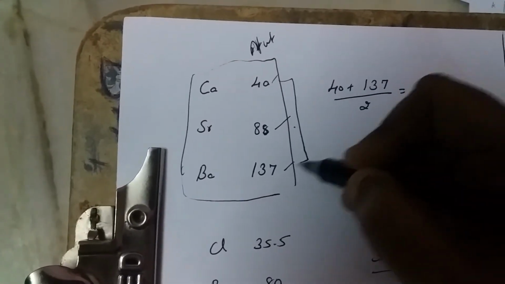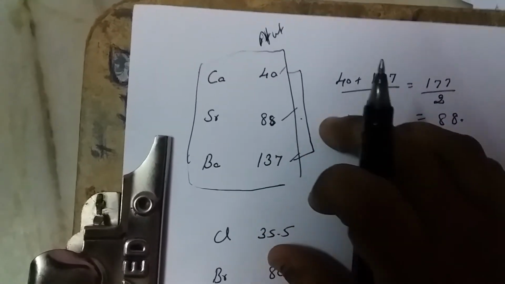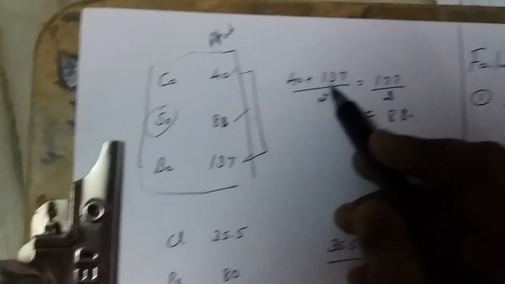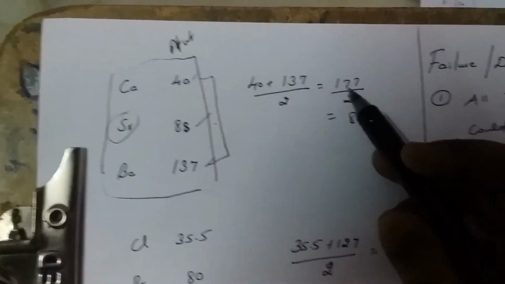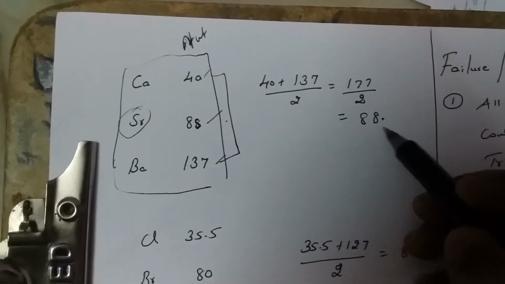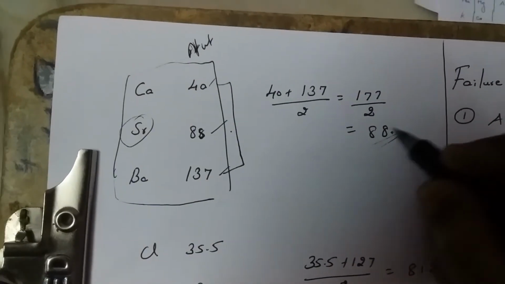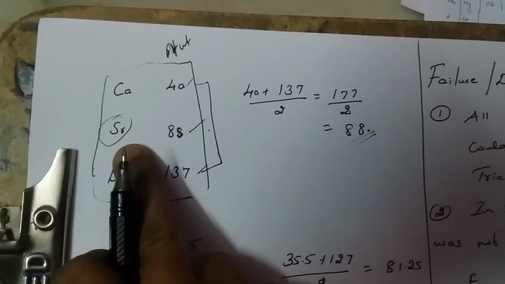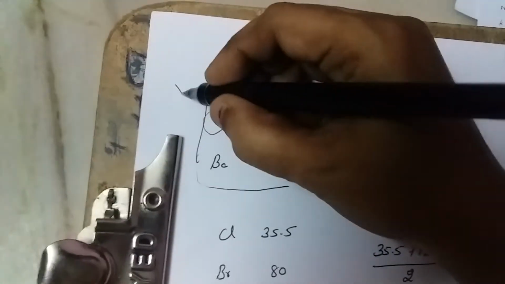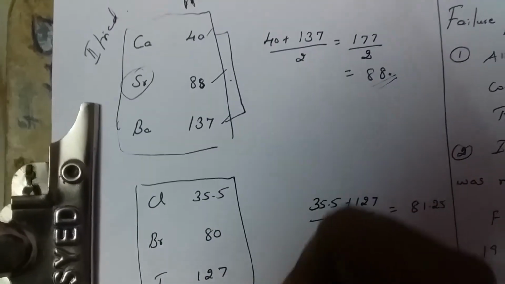If I add the end elements and divide by 2, that gives the atomic weight of the middle element strontium. 40 plus 137 is 177, divided by 2, which is nearly equal to 88. This is the second triad he observed.